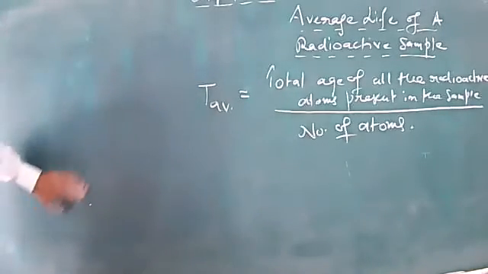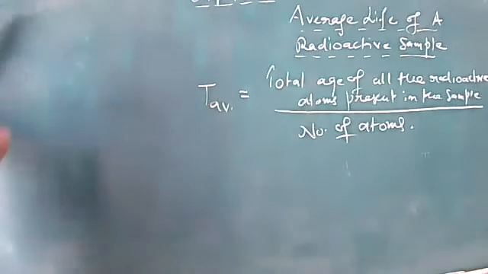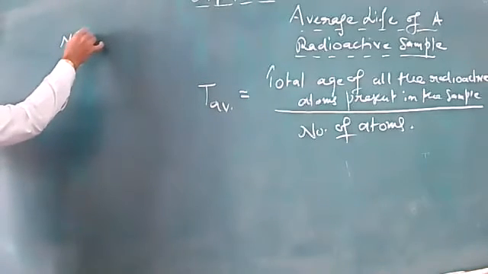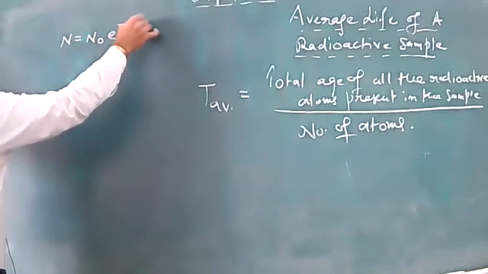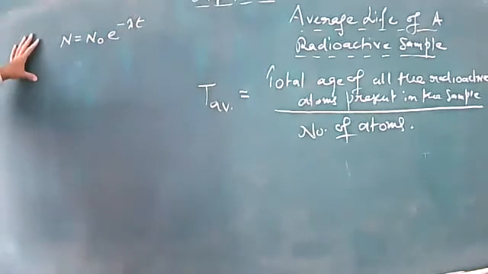Now, beta, imagine we have the radioactive decay equation N is equal to N naught e raised to power minus lambda t.